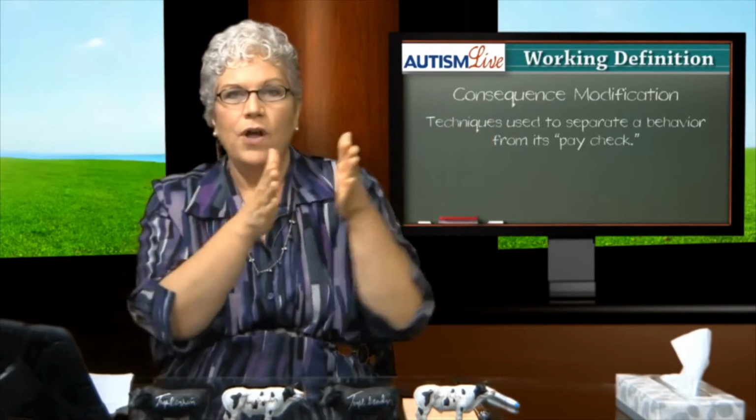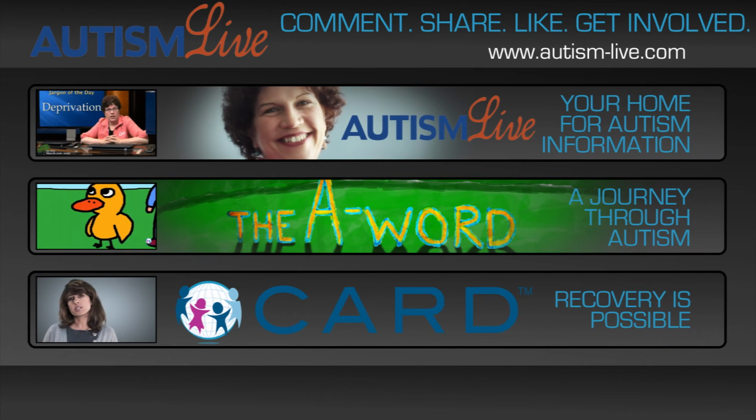When we put a consequence strategy in, we try to separate the behavior from whatever the paycheck is. So if the child is throwing a tantrum to get the lollipop, we don't give the lollipop. I love that one of our doctors tells the story of a mom who says that she didn't really understand the ABCs, but what she did understand was whatever the child wants when they're engaging in challenging behavior, you give them the opposite. Well, that's a consequence modification.